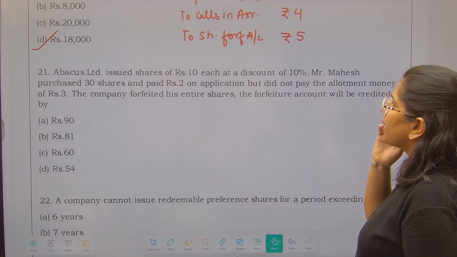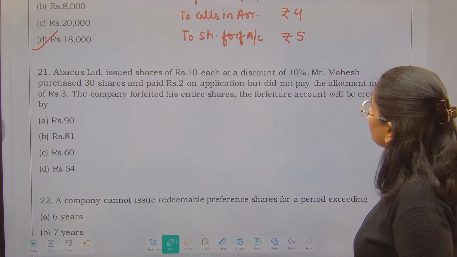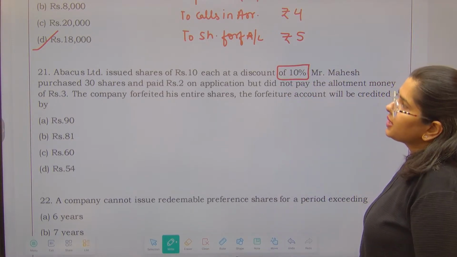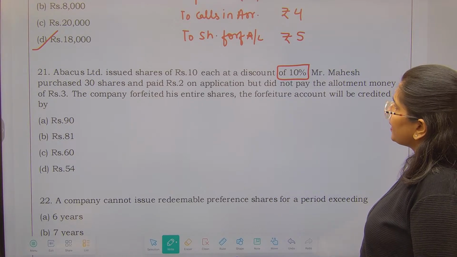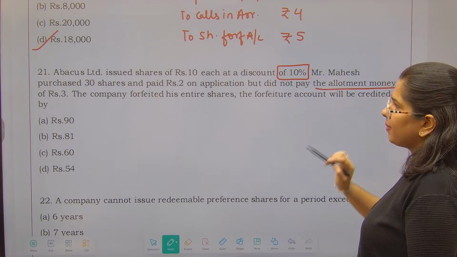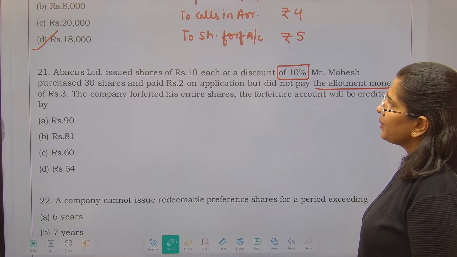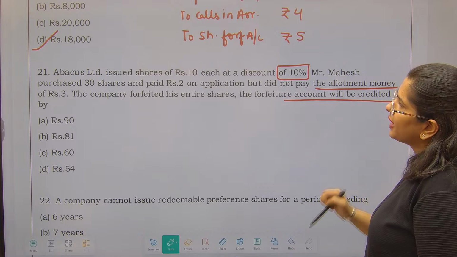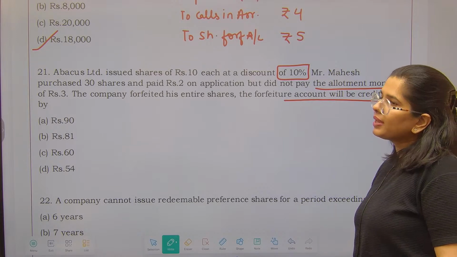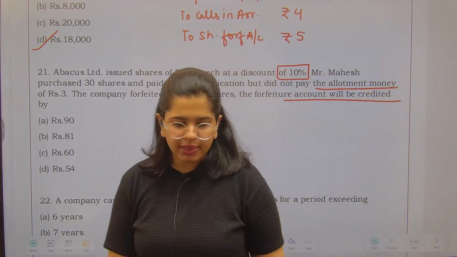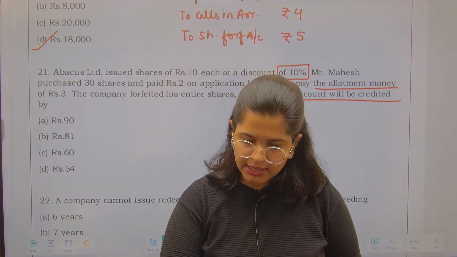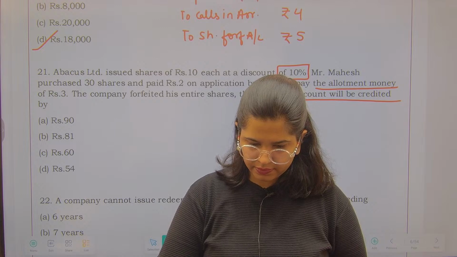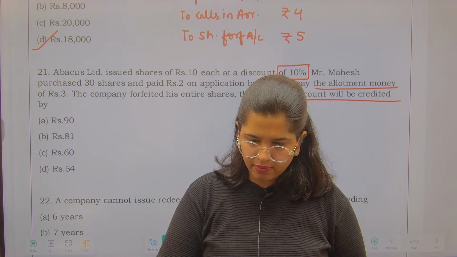Abacus Limited issued shares of 10 each at a discount of 10%. Okay. Mr. Mahesh purchased 30 shares and paid 2 on application but did not pay the allotment money of rupees 3. Company forfeited his entire shares. The forfeiture account will be credited by. forfeiture account को हम कितने से क्रेडिट करेंगे? Can you tell me? Tell me on this. कितने अमाउंट से क्रेडिट करेंगे हम?